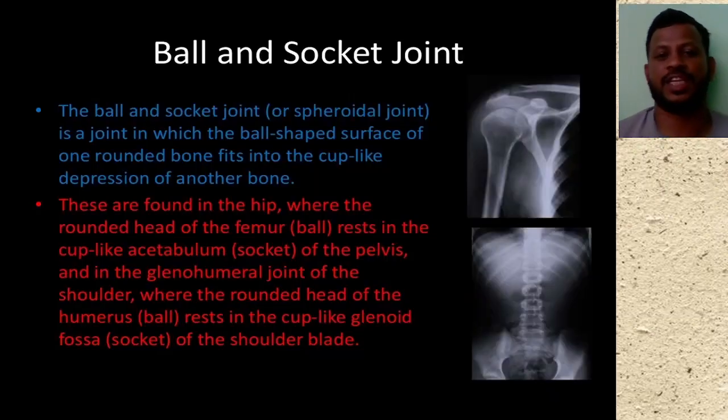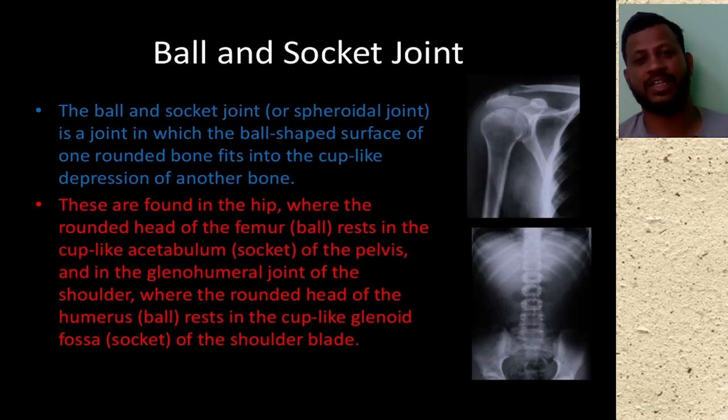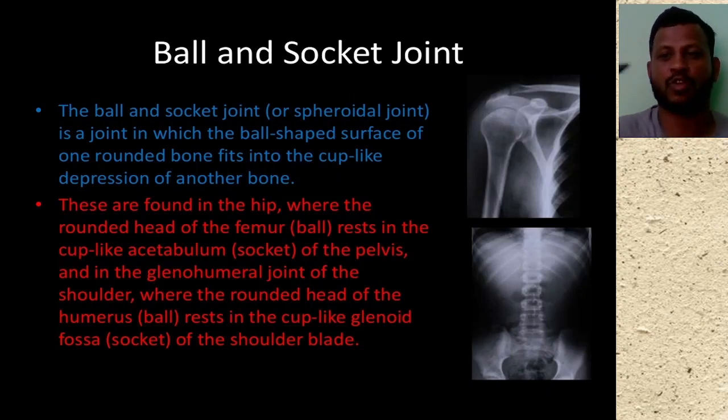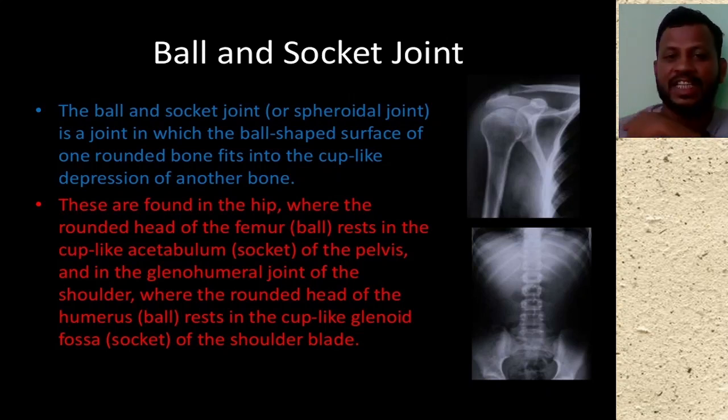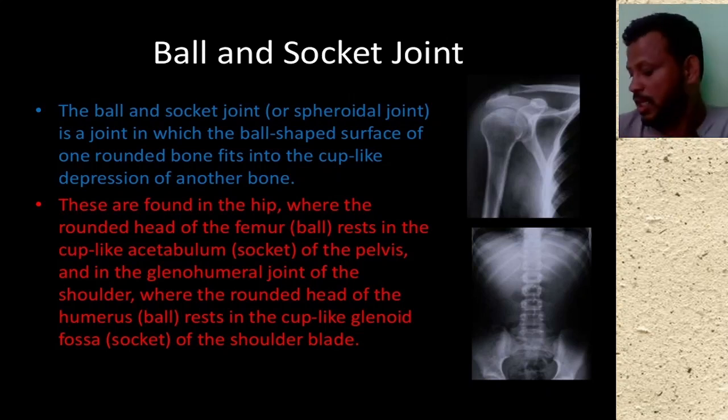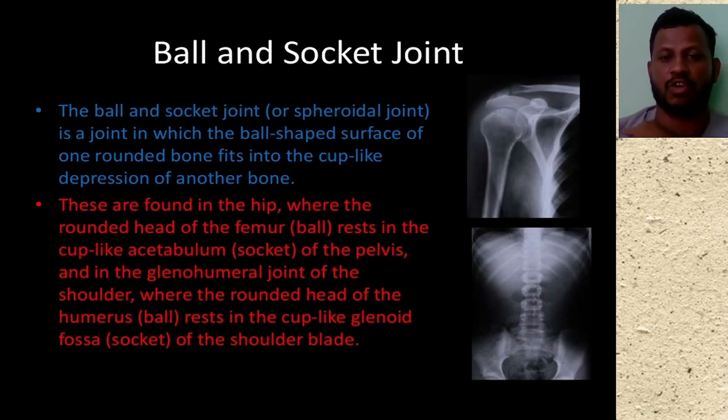You see here in the shoulder, sorry for the disturbance, my pen is not working properly today, so there is a little bit of disturbance. Please ignore it and come to the topic. Here, there is a ball like shape present on this arm and the socket is present here in the shoulder. The ball is fixed in this socket. Because of that, we can move our shoulder easily.